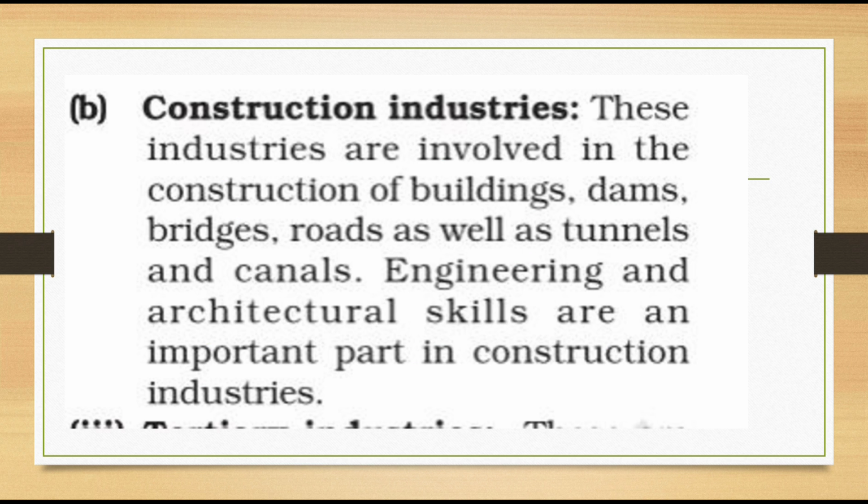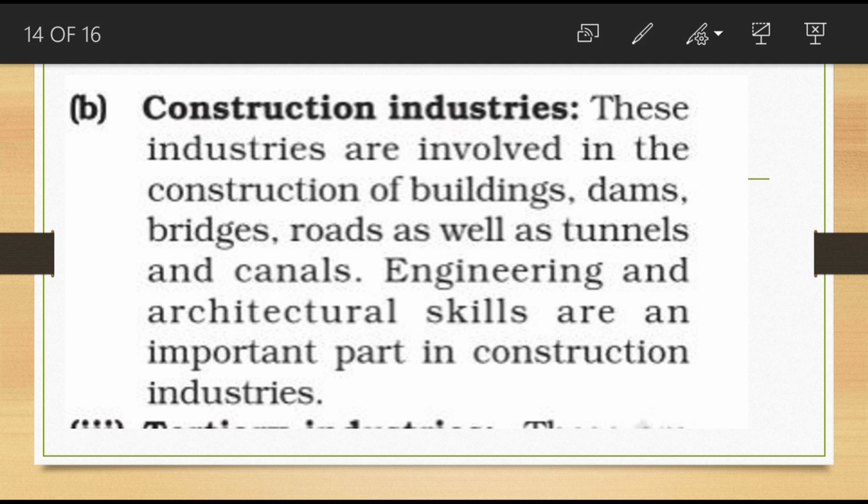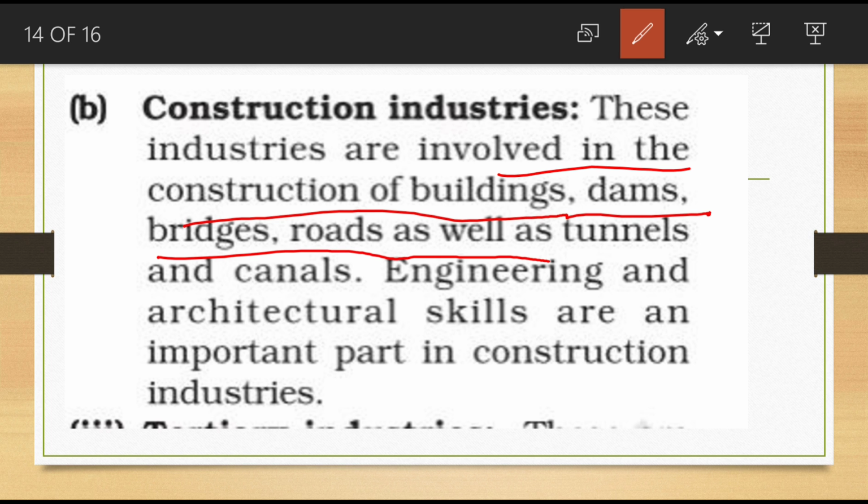Now, second, we are still in the categories of industries. Manufacturing industry is fully completed. Now the second category of secondary industry is construction industries, isn't it? Construction means, as usual, the same thing only here, and that combined we can call construction industries. These industries are involved in construction of buildings, dams, bridges, roads, as well as tunnels and canals.